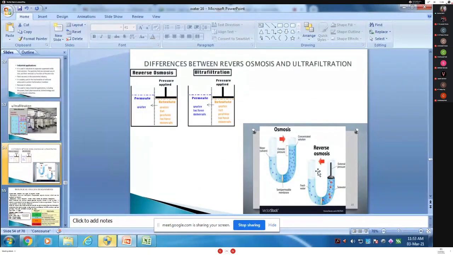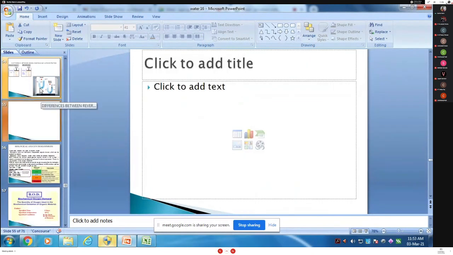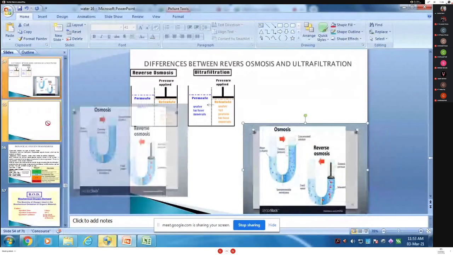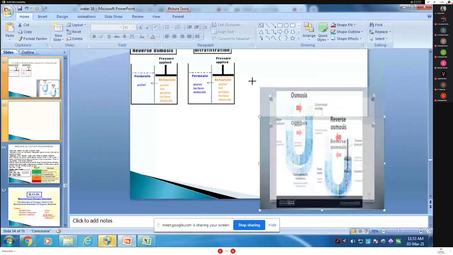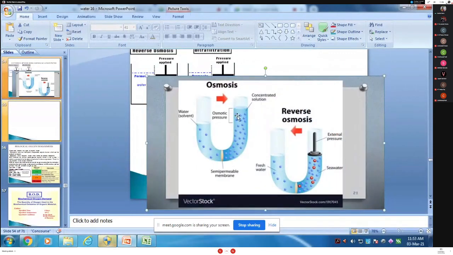Osmosis, and this is reverse osmosis. The first one, this diagram, osmosis and reverse osmosis. I will show one minute. First, I will show you. So, are you clearly seeing it?